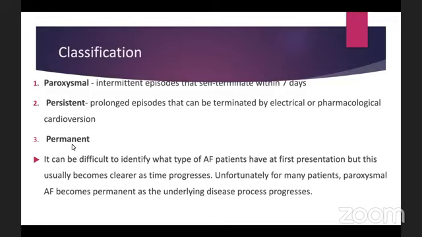Permanent means the sinus rhythm cannot be restored without any form of cardioversion. Unfortunately, for many patients, paroxysmal or persistent atrial fibrillation becomes permanent, as the underlying disease that is causing the atrial fibrillation becomes permanent. This is partly because the electrophysiological changes that occur in the atria tend to maintain the fibrillation through a process called electrical remodeling.